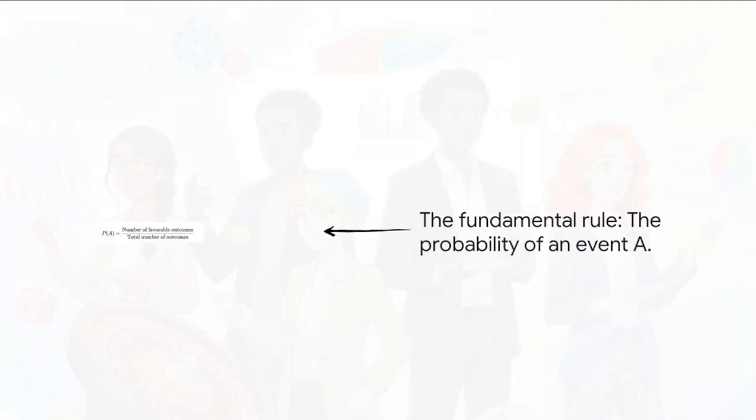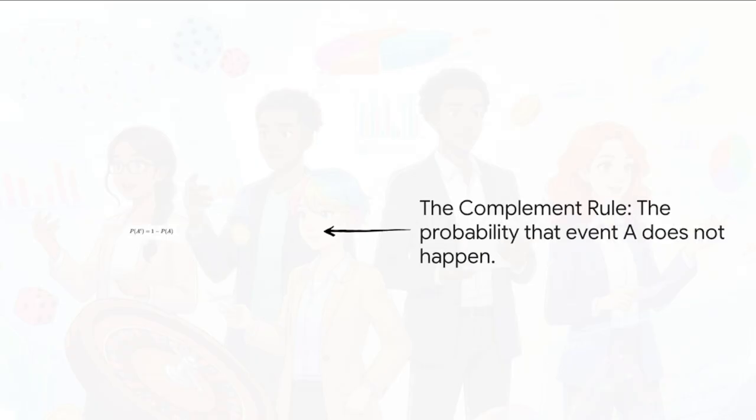Now, it might look simple, but this little formula is so powerful. That P of A you see, that just means the probability of event A happening. To figure it out, we just take the number of ways we can get what we want, say rolling a 6 on a die, and we divide it by the total number of things that could possibly happen. For a die, that's 1 win divided by 6 total sides, which gives us a probability of 1/6. Simple, right? And now, let me show you a fantastic little shortcut.